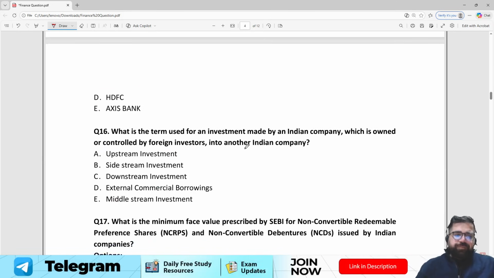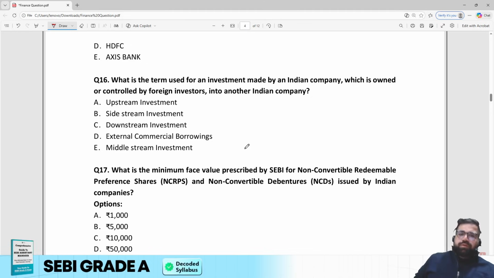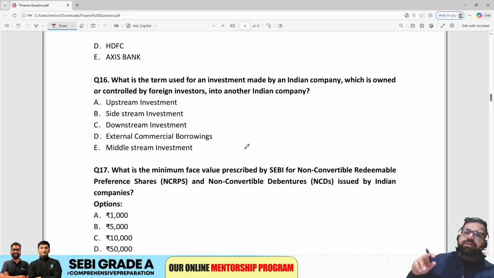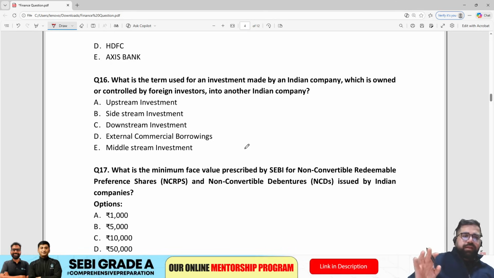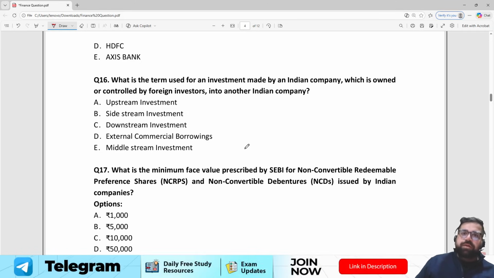Moving forward, what is the term used for an investment made by the Indian company which is owned and controlled by foreign investors into another Indian company? Now see, there are 2 types of investments, India upstream and downstream, right? The correct answer over here will be option number C.